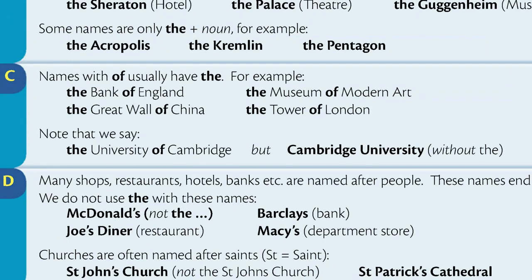Section C. Names with of usually have the. For example, the Bank of England, the Museum of Modern Art, the Great Wall of China, the Tower of London. Note that we say the University of Cambridge, but Cambridge University.